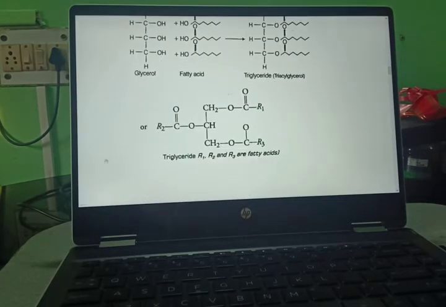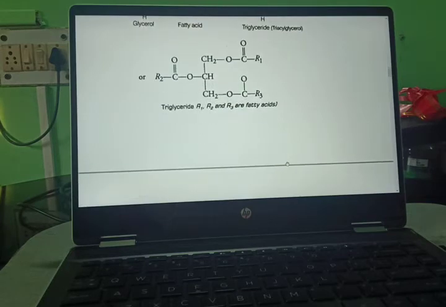Now here if we see the organic formula of triglyceride, you can see CH2-OOC-R1, CH-OOC-R2, CH2-OOC-R3. So this will be known as the triglyceride with R1, R2 and R3.